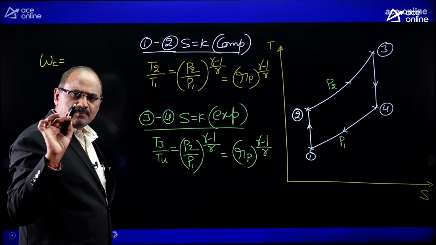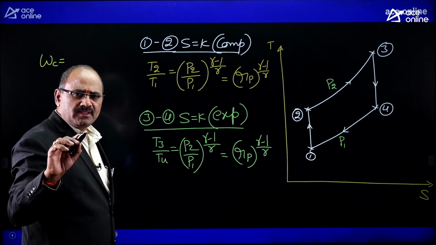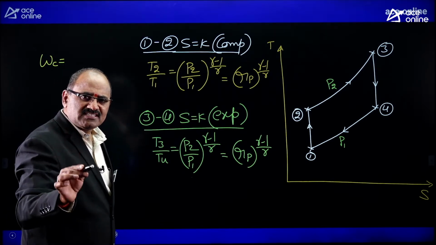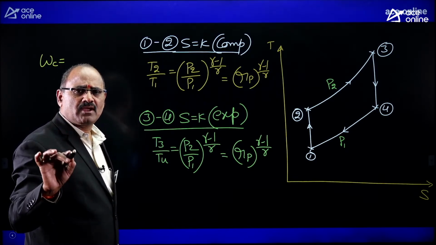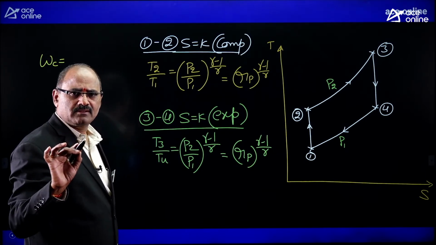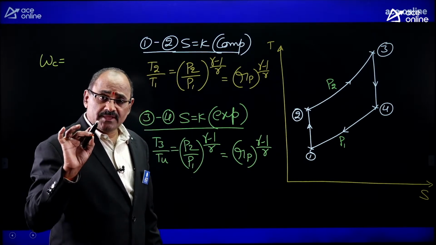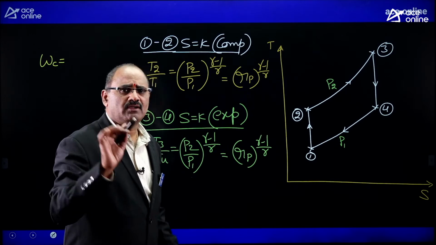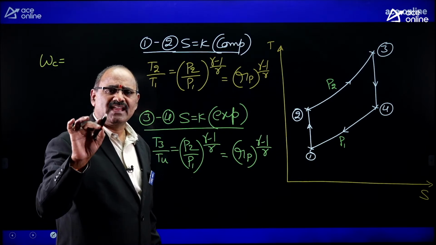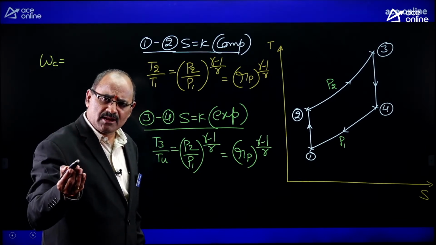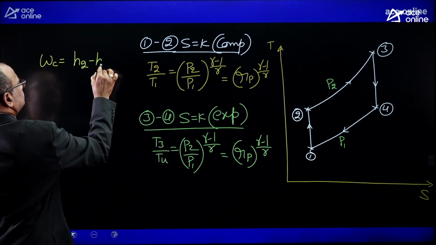Since the compressor works reversibly and adiabatically, and the compressor is treated as a steady flow device, reversible adiabatic steady flow work is always equal to the change in enthalpy of the working material. Therefore, compression work is equal to H2 minus H1.